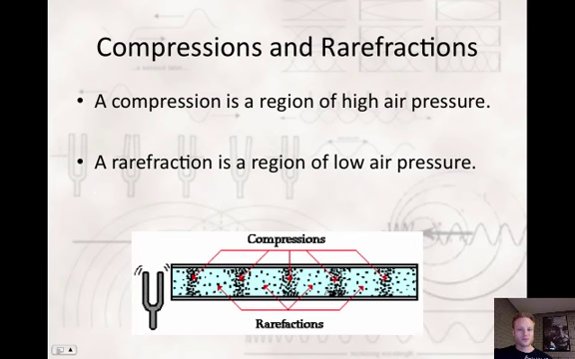So there's these things called compressions and rarefactions, which is how a sound wave travels. A compression is basically an area of high air pressure. These little black dots here are supposed to represent air molecules, and you can see that that's an area of high content of air molecules, or high air pressure. Same with this point, and this point, and this point.